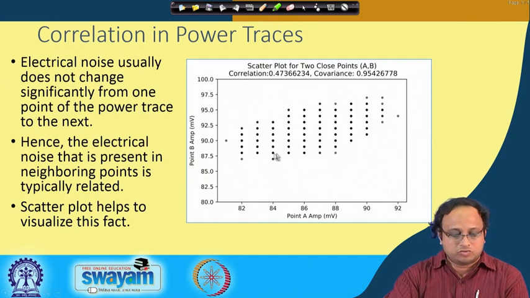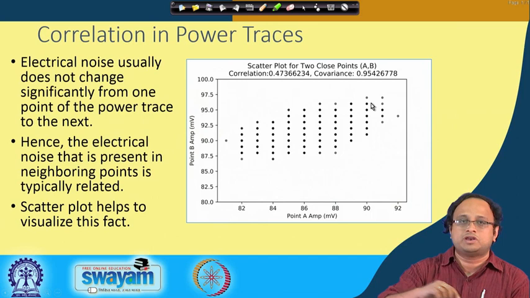We can easily study this using something called a scatter plot. In the scatter plot, on the x axis we plot the amplitude, for example, taking two close points A and B, and we are trying to plot the amount of power consumed at two close points. You can see from this scatter plot that there is a correlation which can be modeled by a straight line.